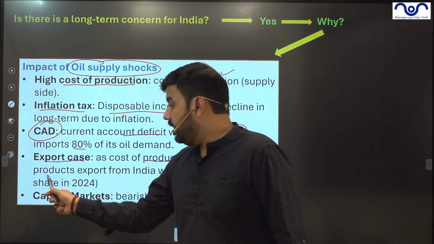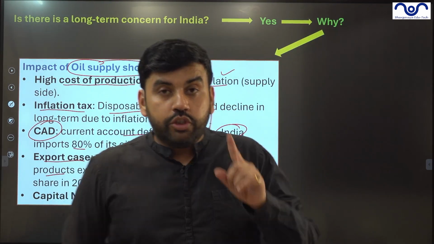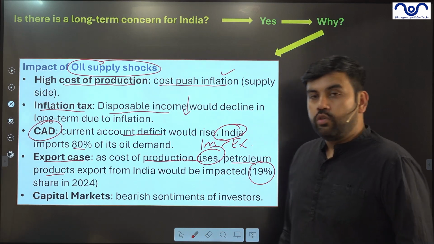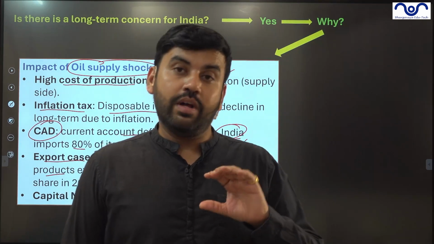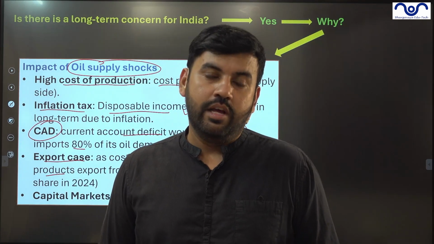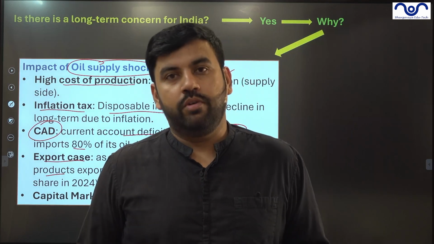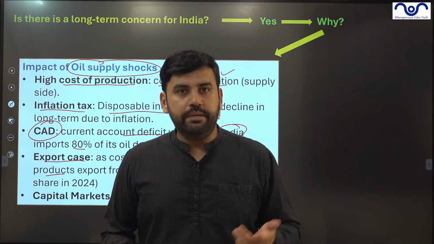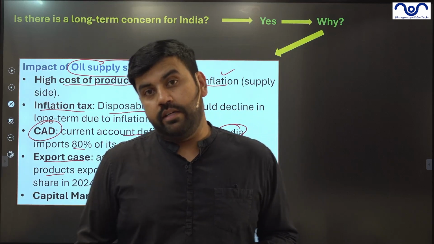Exports: cost of production rises. Petroleum products that India exports. Do you know the share of petroleum products? The share of petroleum products in total exports is 19%. So if India exports something worth 100 rupees, 19 rupees is petroleum products, one of the highest shares in India's exports. If crude oil is expensive, so will be the exports of petroleum products. Companies like Reliance Industries, BP, Bharat Petroleum, and Indian Oil Corporation will be impacted.